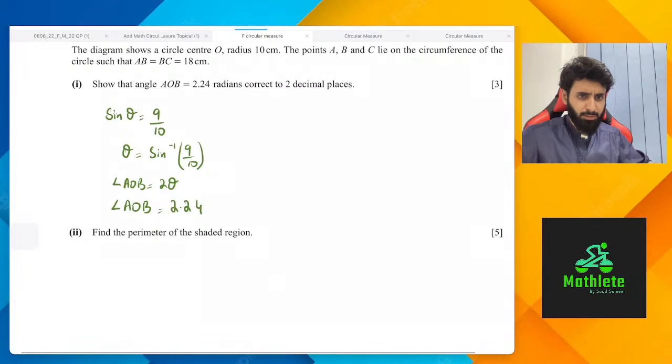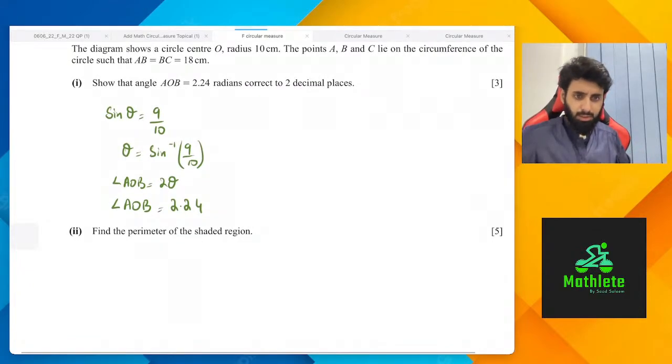Integration of 1 over x minus 1 will be ln, yeah, it will be ln of x minus 1, that's correct.